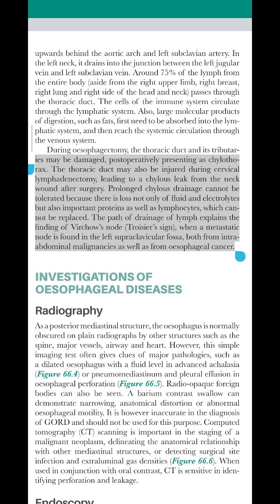The path of drainage of lymph explains the offending of Virchow's node, Troisier's sign, when a metastatic node is found in the left supraclavicular fossa, both from intra-abdominal malignancies as well as from esophageal cancer.